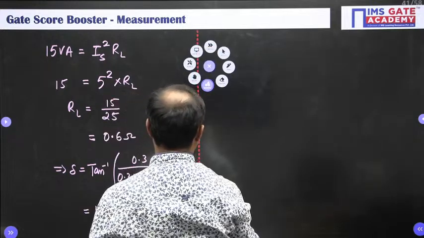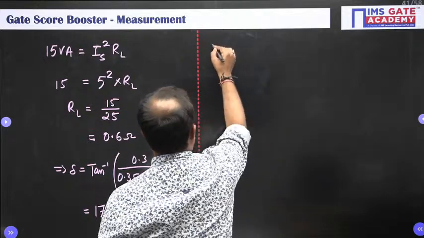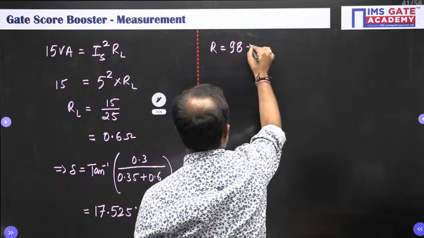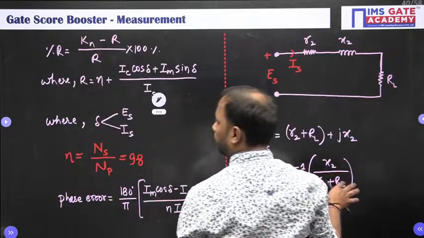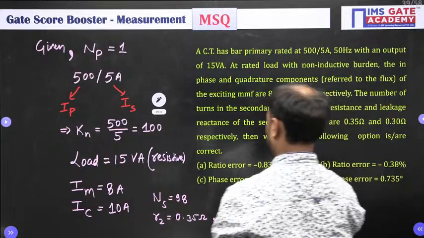So we have all the values. Substitute in the given formula. So R is equal to n, which is 98, plus IW cos del, IW or IC. How much was IC? 10.